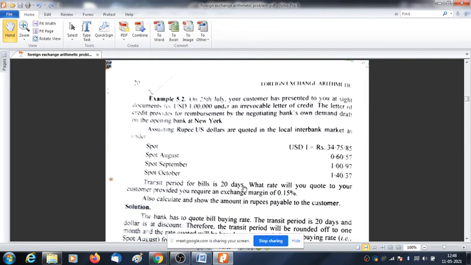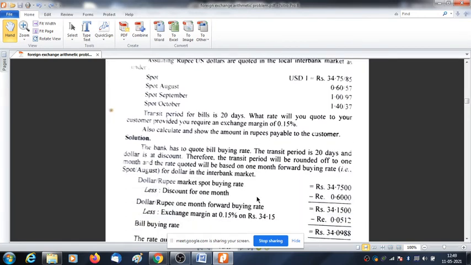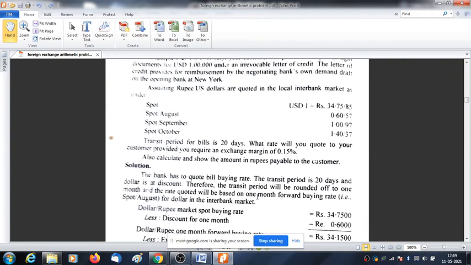Transit period is 20 days, and you are required to quote to your customer with an exchange margin of 15%. Now here, since the transit period is 20 days, there is no question of usance period. Here they have mentioned the transit period is 20 days. So what will we do? Which rate will we take? Tell me. Just think for 2 minutes and tell me.